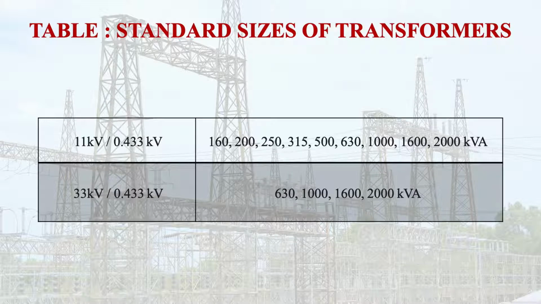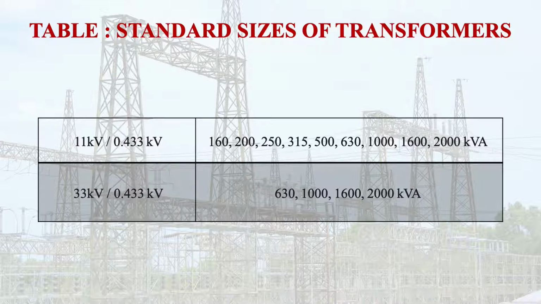I am showing the standard sizes of the transformer. In case of the distribution transformer, 11 kV by 0.433 kV, that is 11 kV being stepped down to 433 volts, generally the kVA ratings used are 160 kVA, 200 kVA, 250, 500, 630, 1000 and 2000 kVA.